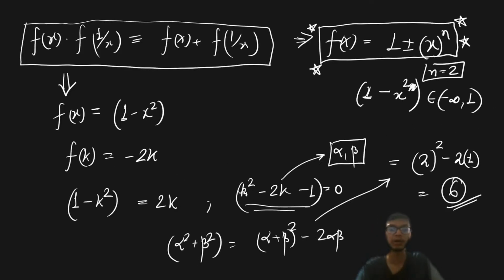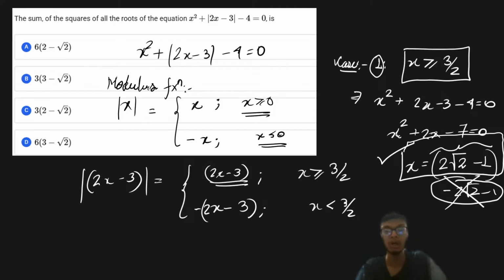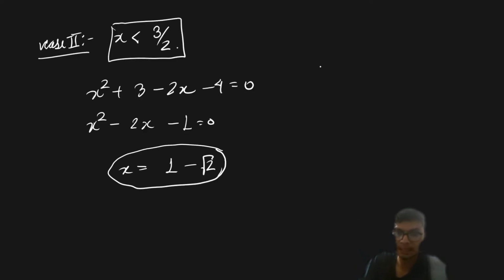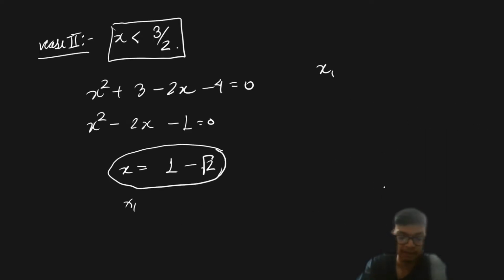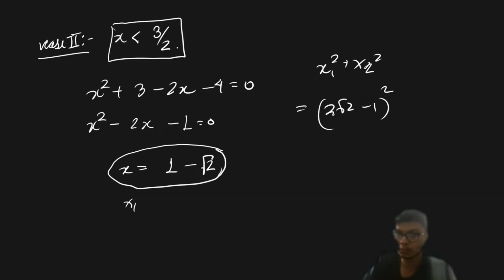So we are ultimately going to find out the sum of the square of all the roots. Let us call this root x1 and this particular root x2. So I have to just find out x1 square plus x2 square, right? And that is going to give me 2 root 2 minus 1 whole square plus 1 minus root 2 whole square.